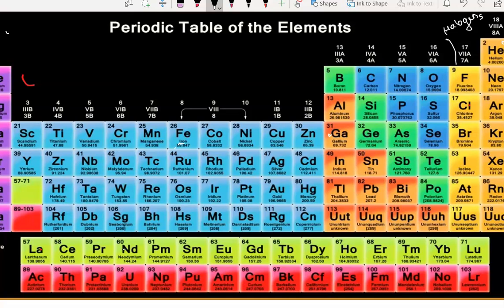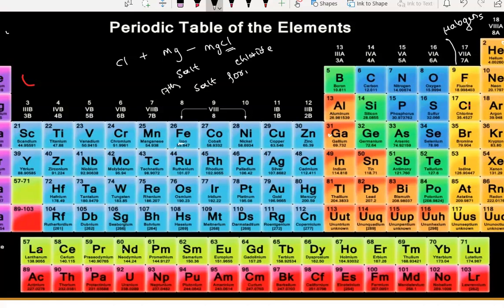Okay. So when these halogens, let's say if I have chlorine and it reacts with magnesium, it produces a salt, magnesium chloride. Here chloride means it is a salt. So these are salt formers. You can also call 17th group elements salt formers.